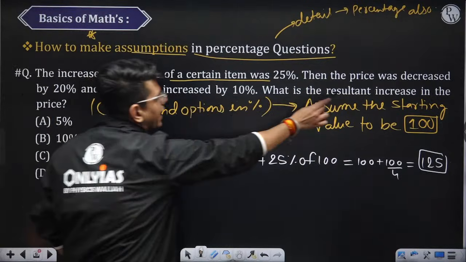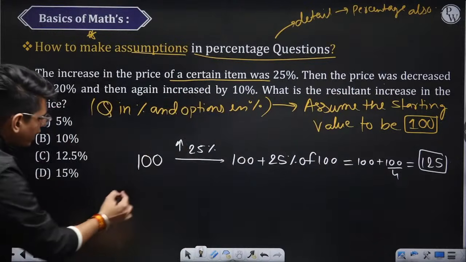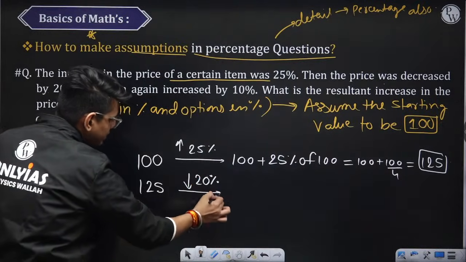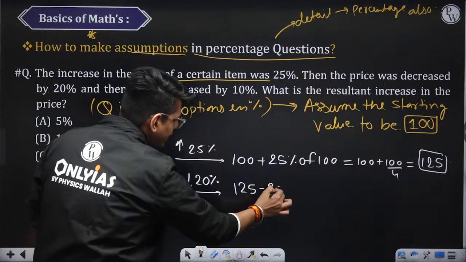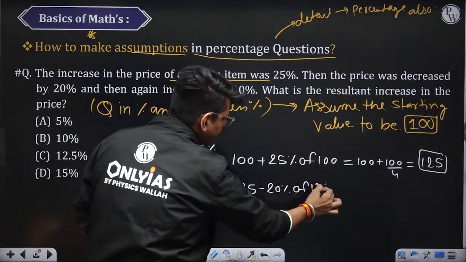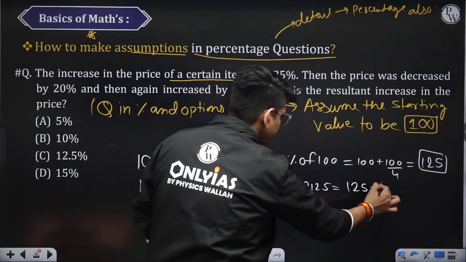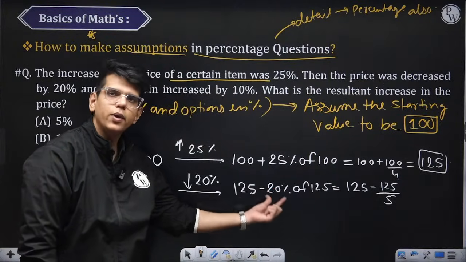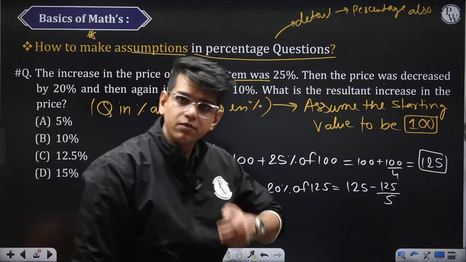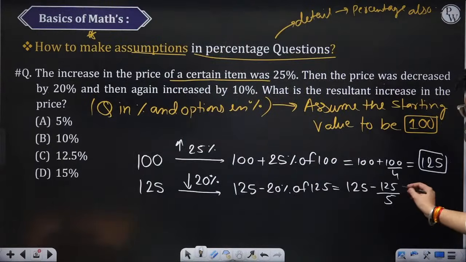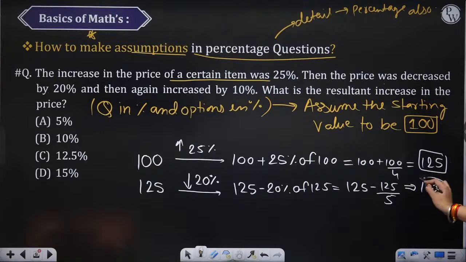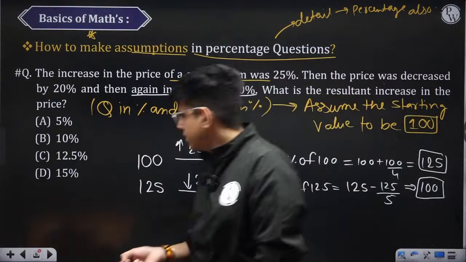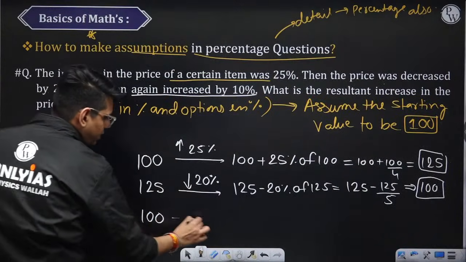Second, the price was decreased by 20%. So now 125 is decreased by 20%. This is nothing but 125 minus 20% of 125. This is nothing but 125 minus 125 by 5. What is 20%? 20% is 20 by 100, which is nothing but 1 by 5. We will discuss the answer, don't worry. This is nothing but 100 again. At last, the price is again increased by 10%. Now you are again increasing this by 10%.